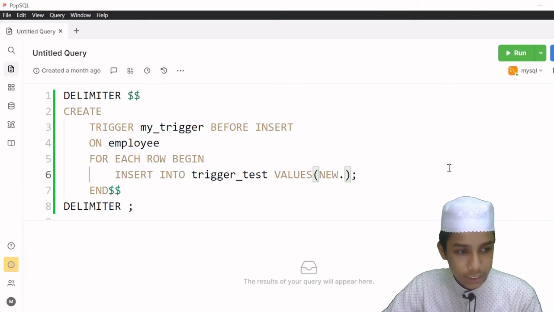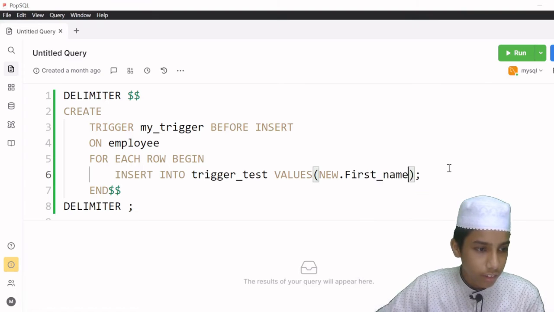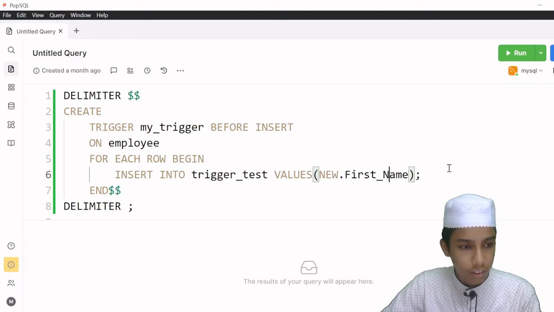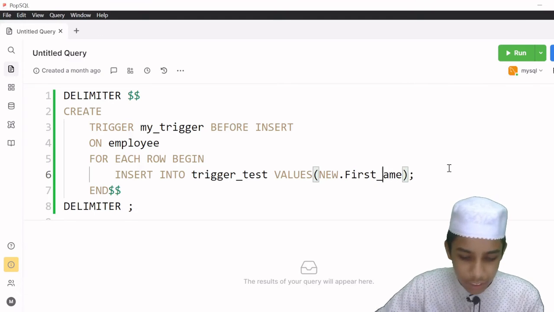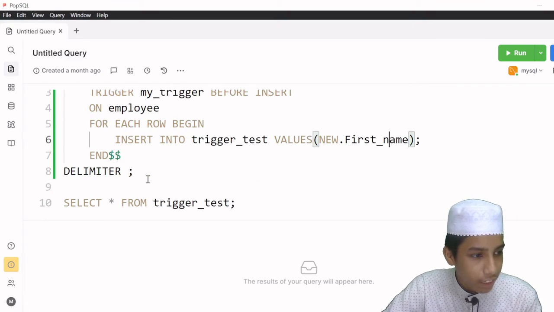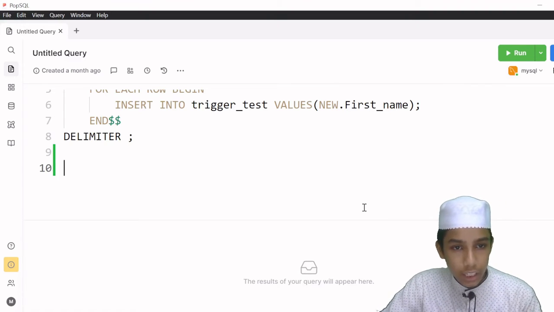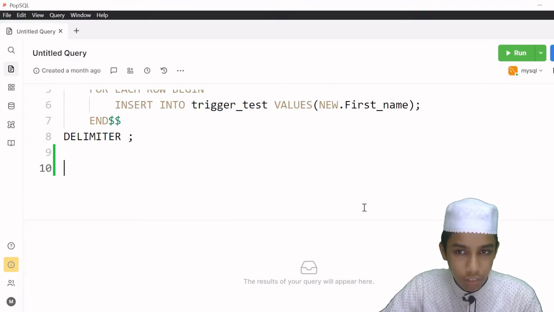So now I am going to remove this, and instead of this I want to put something like new, and now I want to put this and I want to give the first name. Okay, so I have given it like this only. So now I am going to remove this one, and now I am going to insert one more thing.